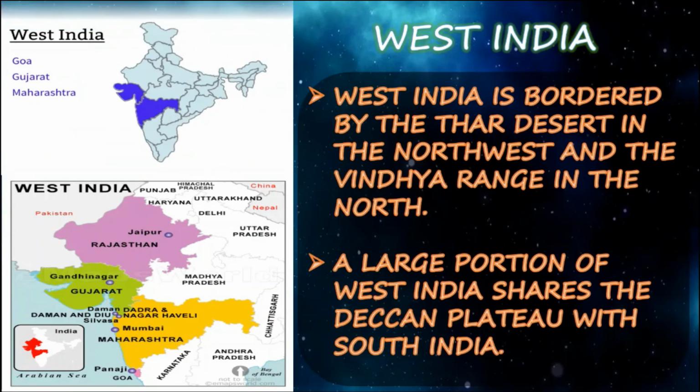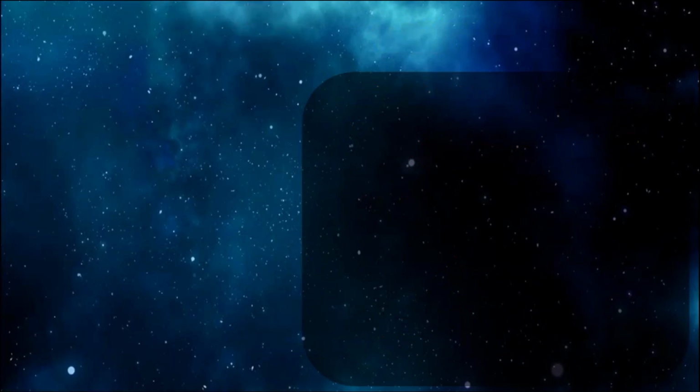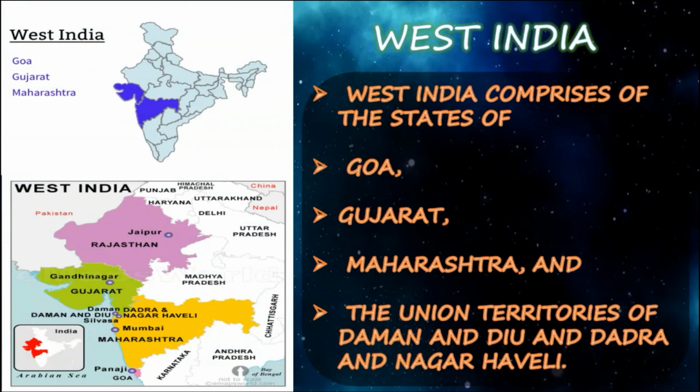Next, we are moving to West India. So West India is bordered by the Thar Desert in the northwest and the Vindhya Range in the north. A large portion of West India shares the Deccan Plateau with South India. The Ministry of Home Affairs' Western Zonal Council administers the division. This is about West India. West India comprises the states of Goa, Gujarat, Maharashtra, and the union territories of Daman and Diu and Dadra and Nagar Haveli. Here we can see the picture. Daman, Diu, Dadra and Nagar Haveli are present clearly, and Goa, Gujarat, Maharashtra you can see on the west side of the map.